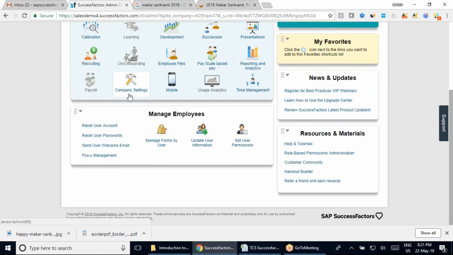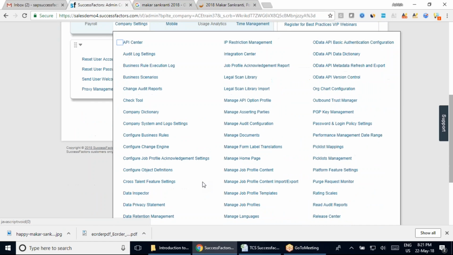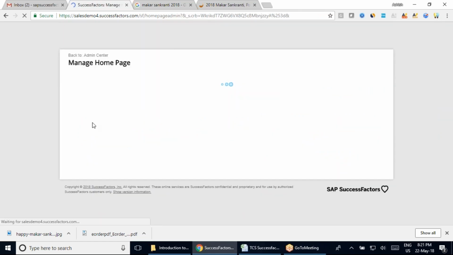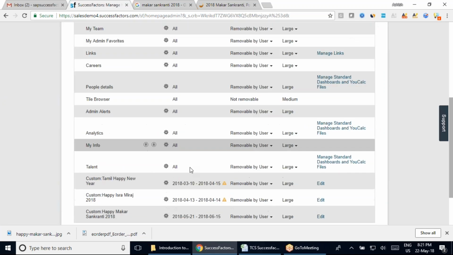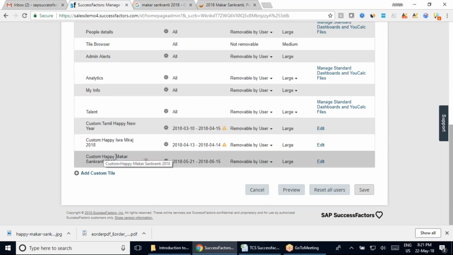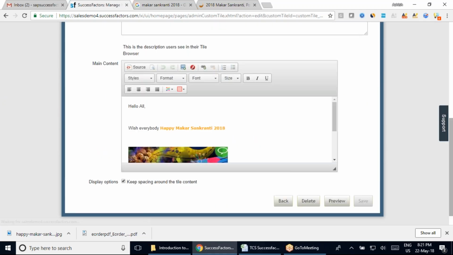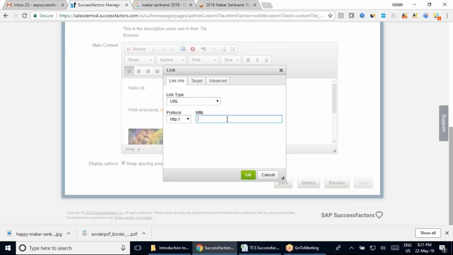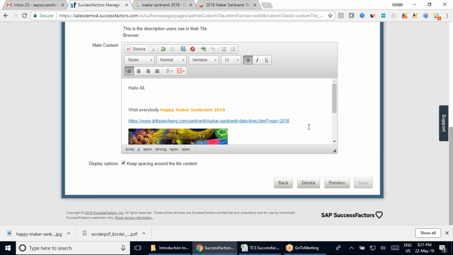So if I select it from the company setting, and in this company setting I come into manage home page, and into this section, which is your happy Makar Sankranti, and if I click on edit, select this section, edit this, and select the target as a new window and go ahead with this, but here also the same thing.